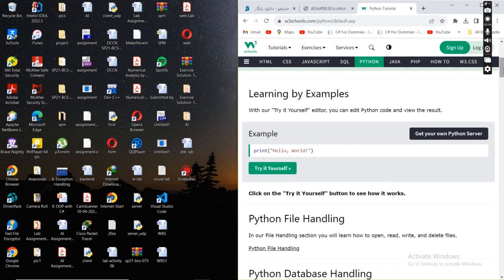For example, learning by example, if we want to print out something, there is no pre-directive in Python like hash include, as in C language, or iostream or something like that. We do not use them, and just like our normal everyday English, we can use a print statement. For example, the first statement is print hello world.